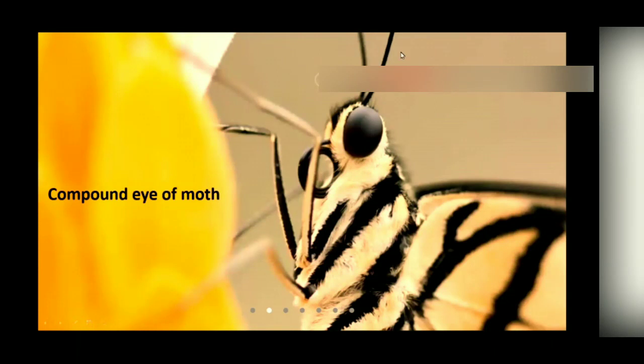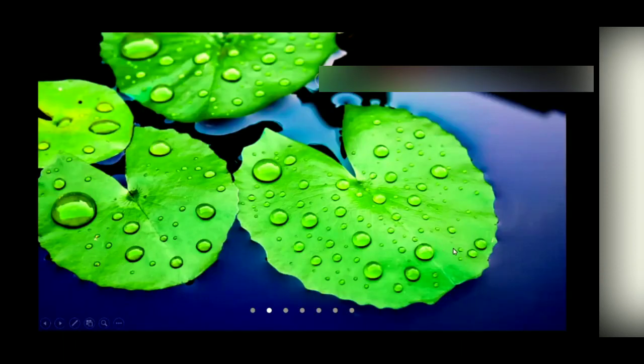And this is the moth, and I am showing its compound eye also. And there is obviously the lotus leaf, which is an icon of purity, and as we know, it's very hydrophobic because water cannot persist on it, and in fact, dust particles also cannot stay on it. So the lotus leaf and lotus flower always remain clean. That's our icon of purity. So all these natural objects are decorated with nanostructures in different ways.